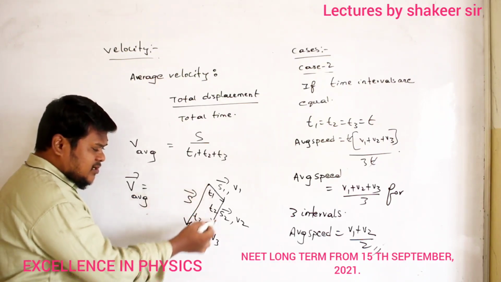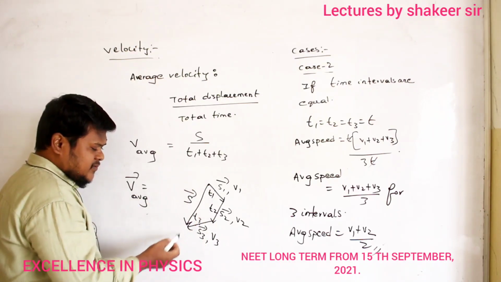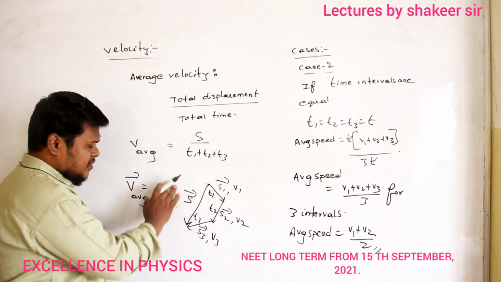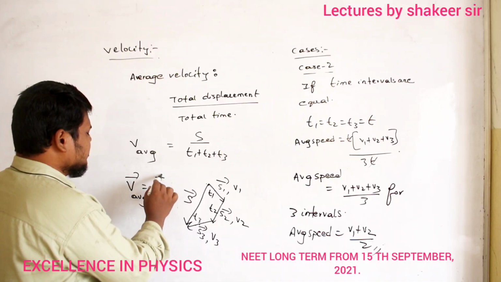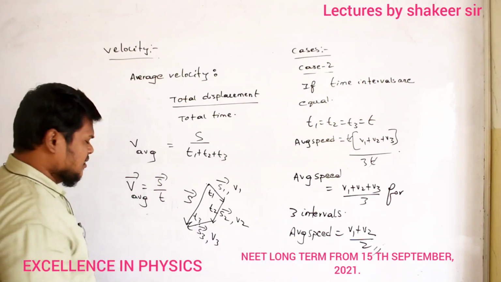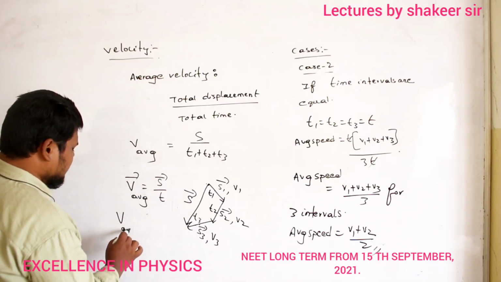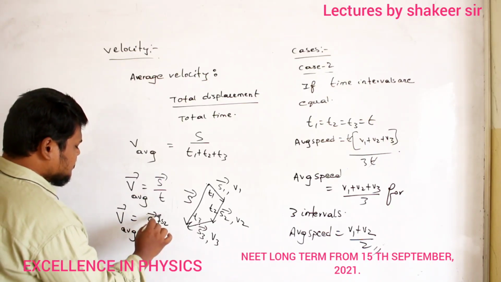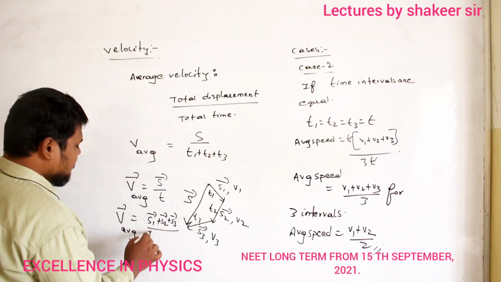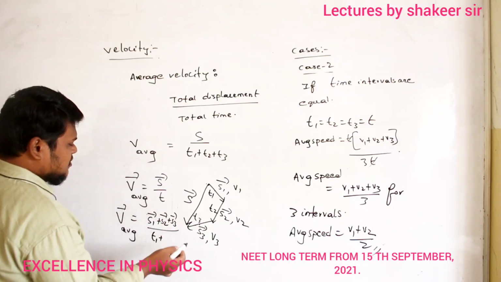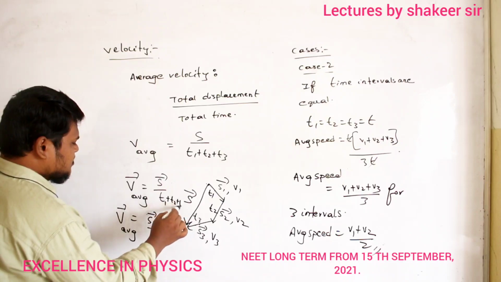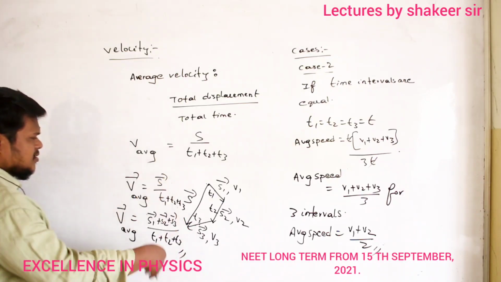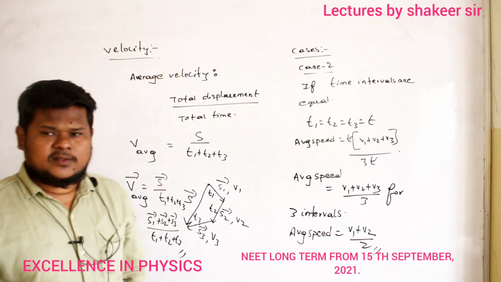And what is the resultant of all of them? This is the resultant, which is head to head and tail to tail. So, in vector form, I can write S vector divided by T. Okay? And what is S vector? Average velocity is equal to S vector, which is nothing but S1 vector plus S2 vector plus S3 vector, divided by total time taken, which is T1 plus T2 plus T3. Here also it is T1 plus T2 plus T3. So this is how you can write either in scalar form or in vector form.